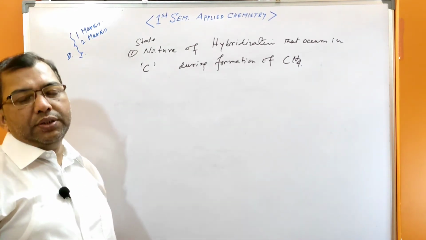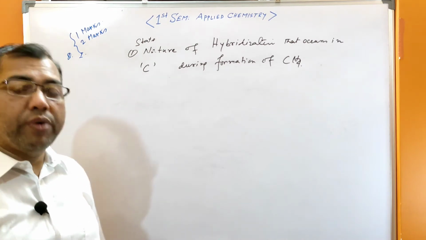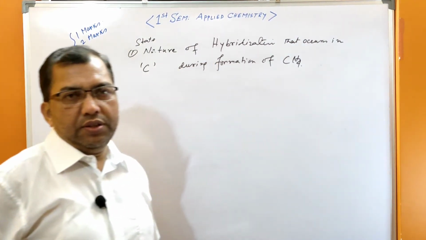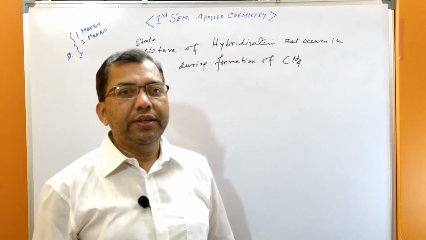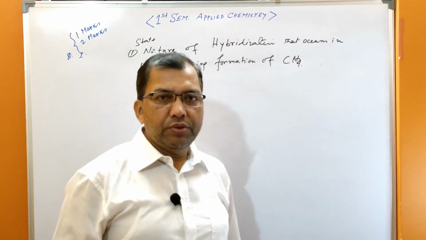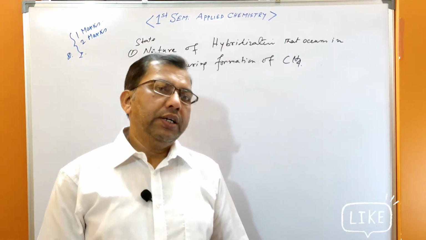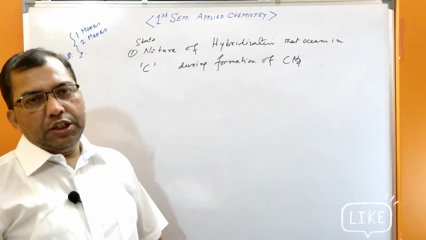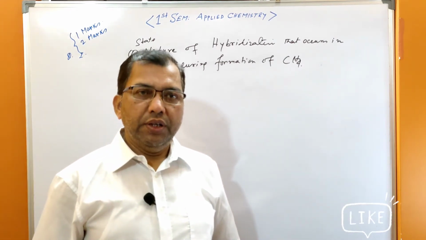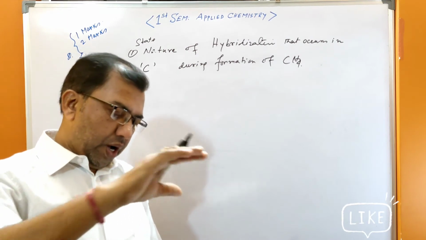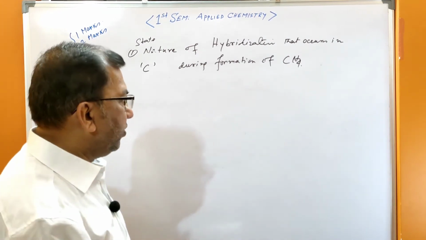This is the question, 1 mark. Sometimes it comes for 2 marks. The nature of hybridization that occurs in carbon during the formation of methane is what? sp2, sp3, or sp? So you have to know what is in methane: sp3. Yes, sp3 hybridization. When sp3 orbitals are formed, they arrange themselves so that